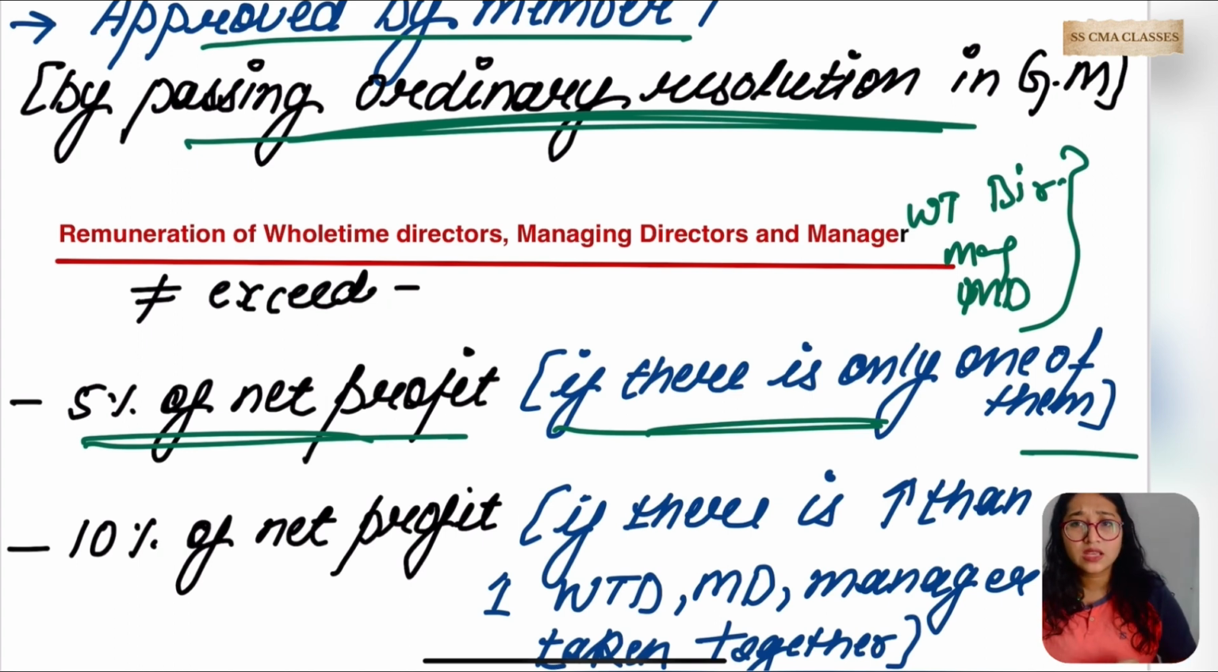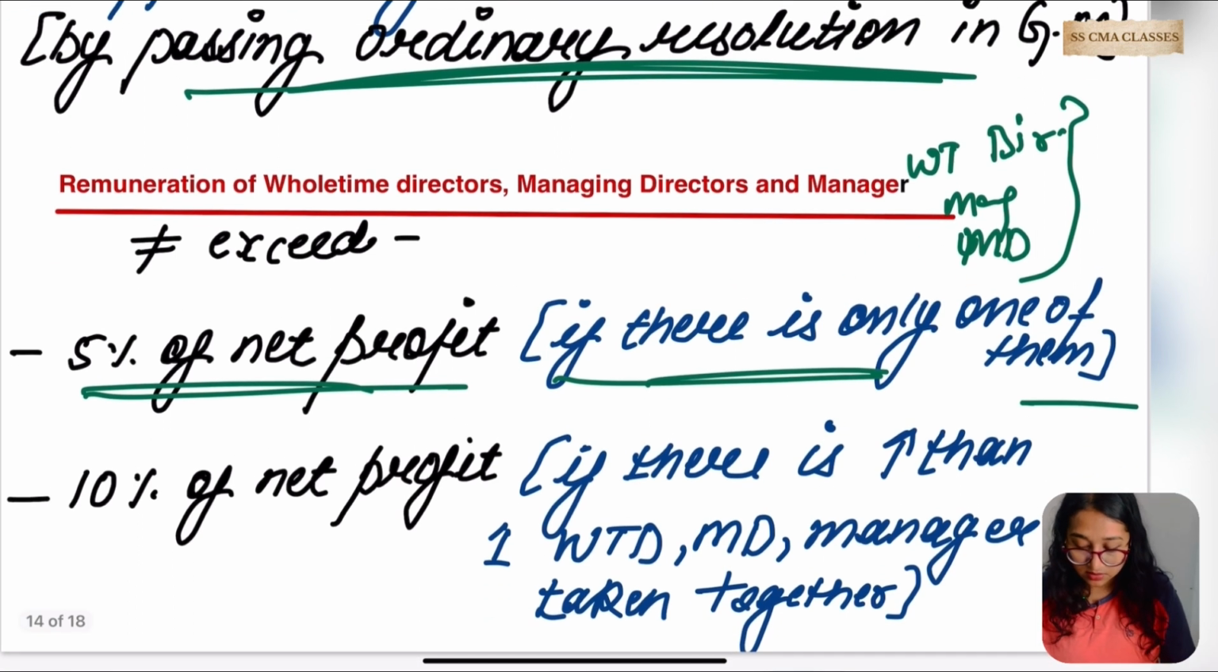What if there is more than one? For example, as we said, at the same time we cannot appoint a manager and an MD. We cannot appoint these two at the same time. Yes, we have discussed this in the very first lecture of this chapter. So 5% was the limit only if one of them is appointed.